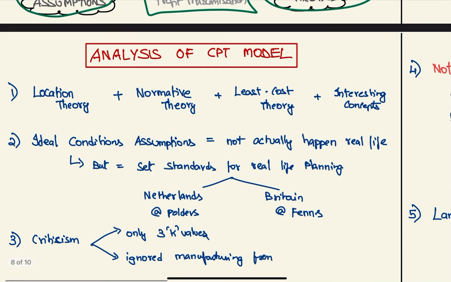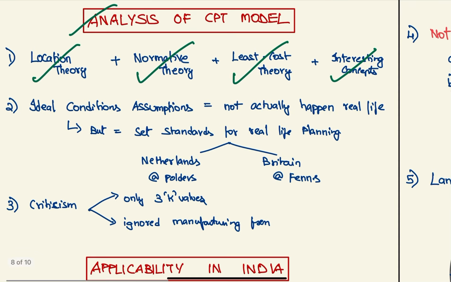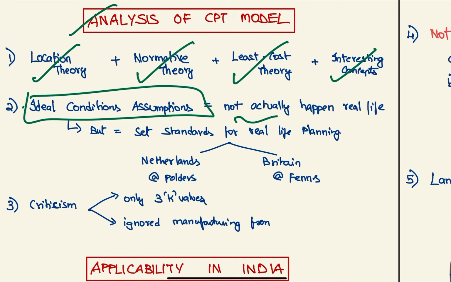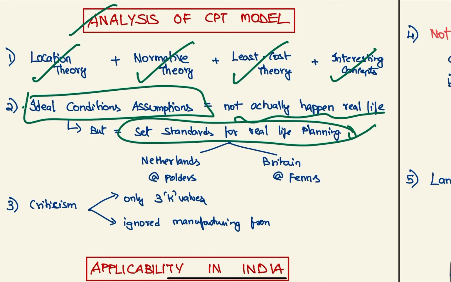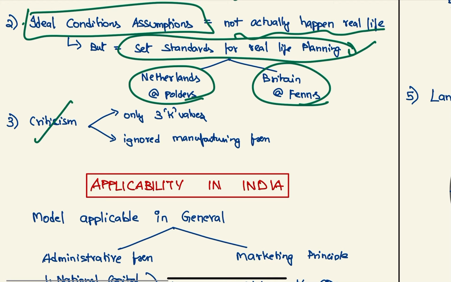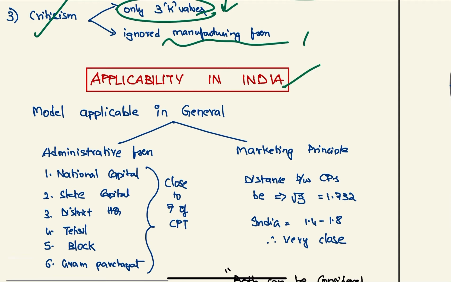So analysis of CPT model: it is a location theory, it is a normative theory, it is a least cost theory, and the concepts are interesting. But ideal conditions and assumptions do not actually happen in real life, but these set standards for real life planning. For example, these are used in polders in Netherlands and in Britain. The criticism is that it uses only 3 functions, which is very low, and also it ignores manufacturing function, which is very important. So is this model applicable in India?